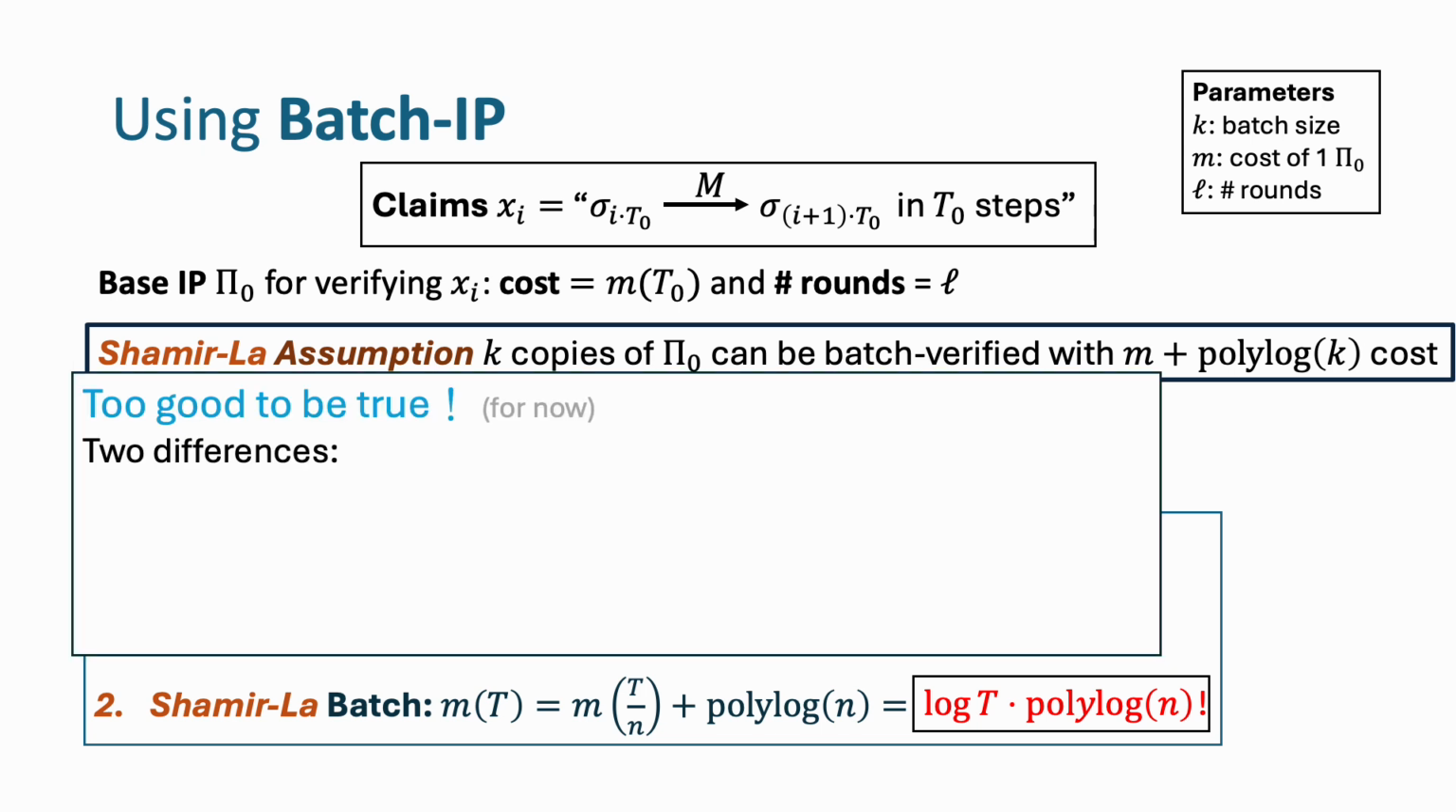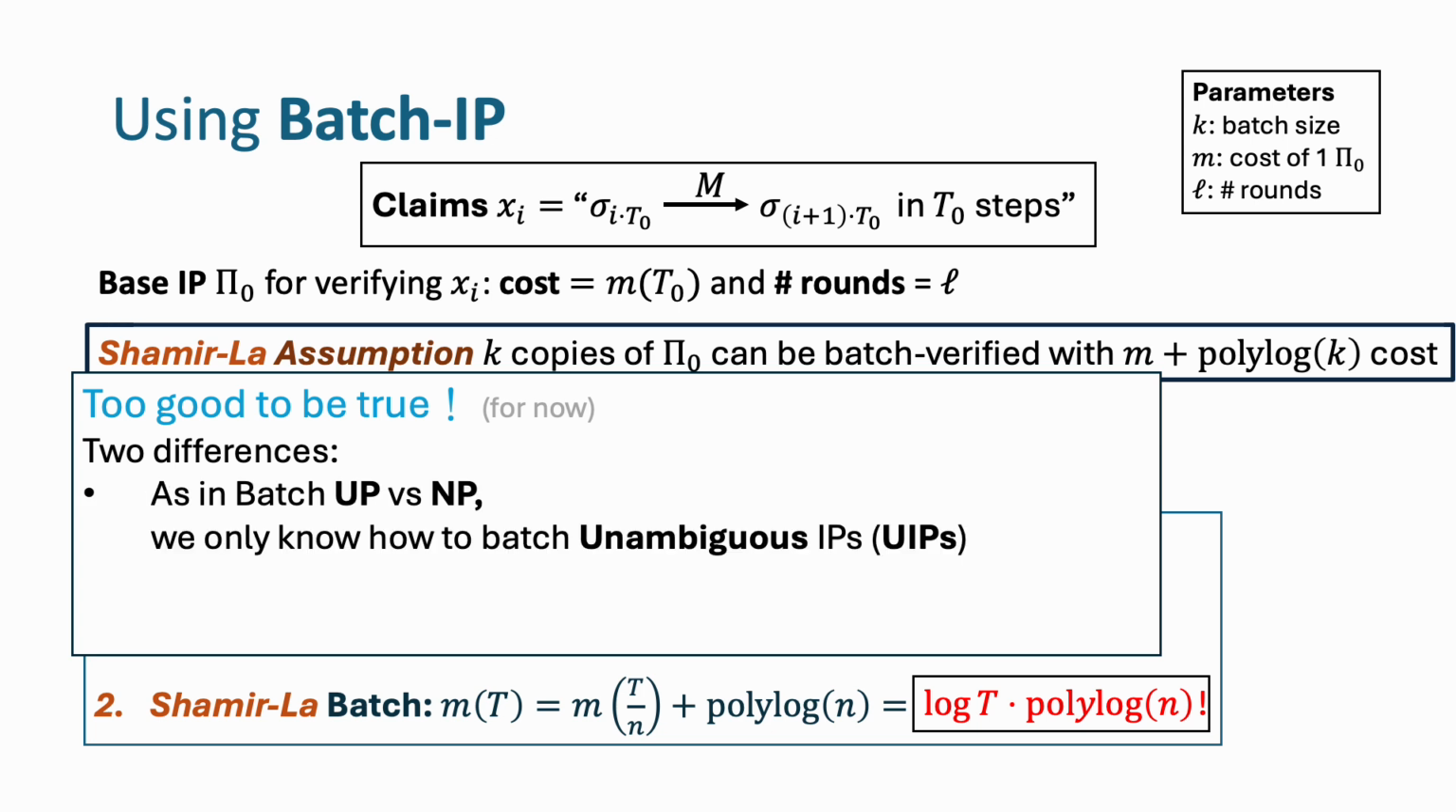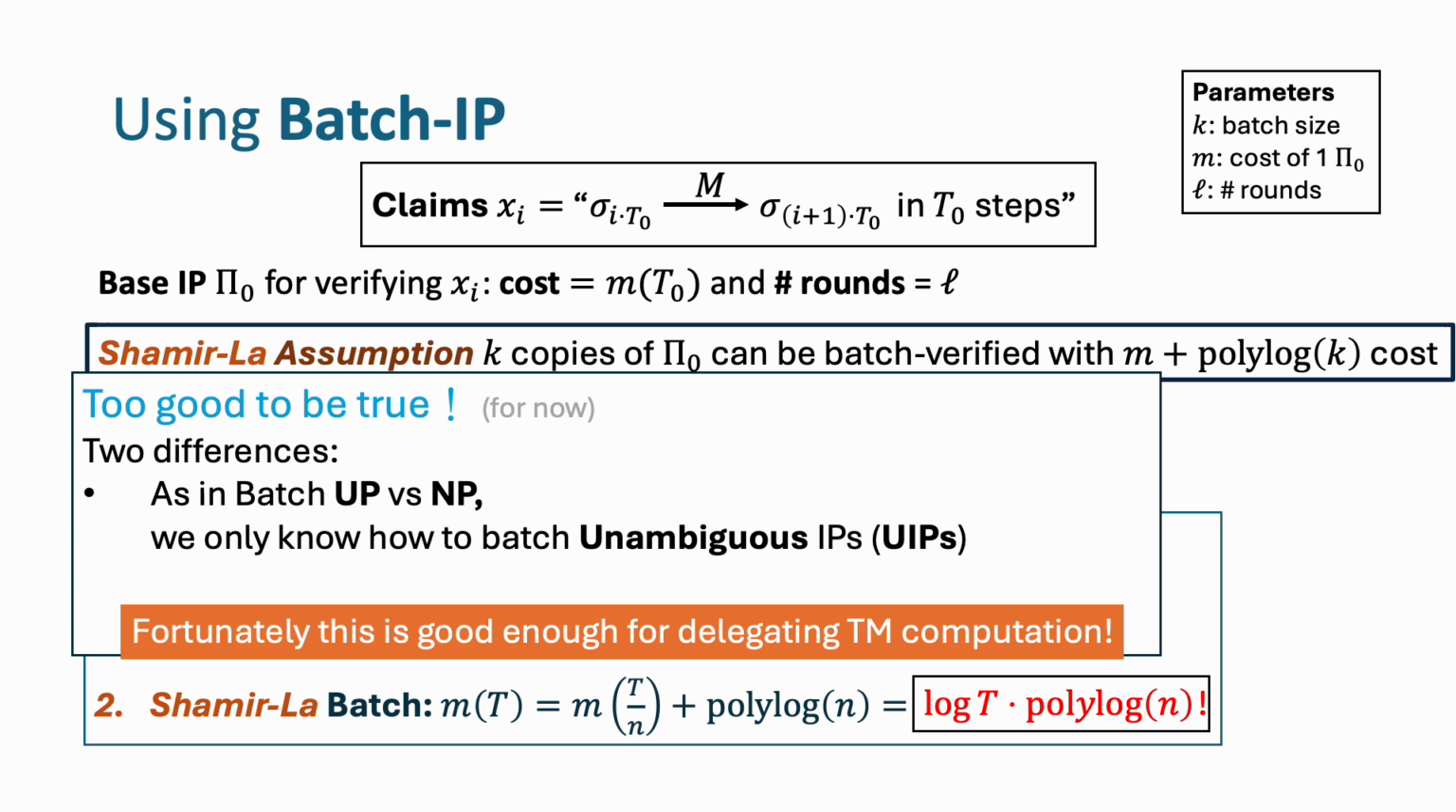This is too good to be true, and there are two critical differences from what we currently know. First, similar to the fact that we can only batch UP and not general NP, we only know how to batch interactive proofs that are unambiguous, which I'll define soon. Fortunately, this is enough for delegating deterministic Turing machine computations.